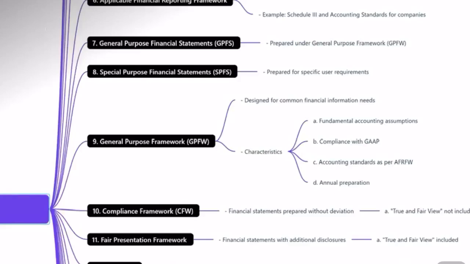What is applicable financial reporting framework? They've asked us to express an opinion whether the financial statements are prepared in accordance with the applicable financial reporting framework. So what is applicable financial reporting framework? It is a framework as per the law or the standards that have been set, based on which your financial statements are prepared. Like Ind AS, accounting standards, Schedule 3, all these things are called financial reporting framework.